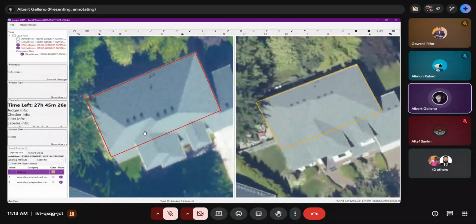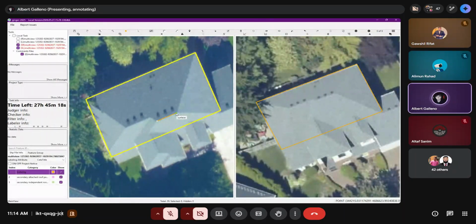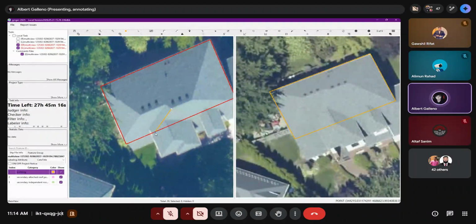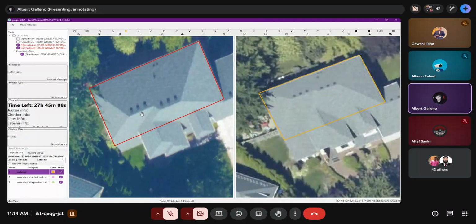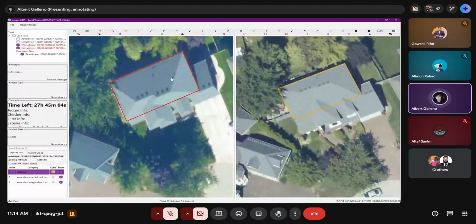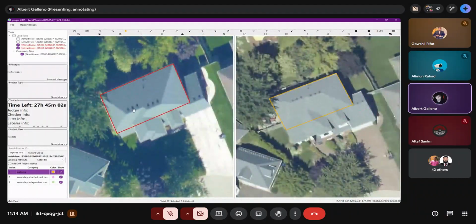Okay, so right here, guys, as you can see, this one has a different roof ridge, right? This one is going right here, and this one only stops in this direction. So it means in this main roof or in this height, we need to do two bases, right?